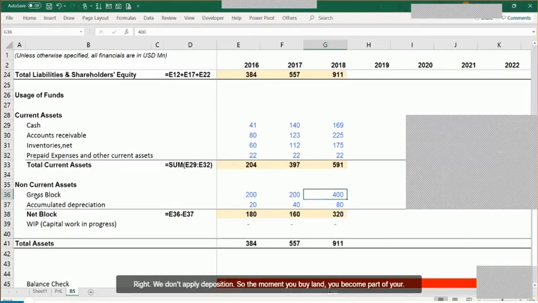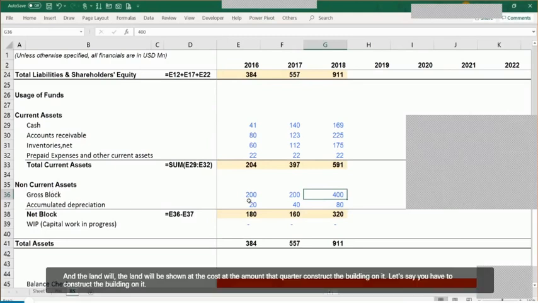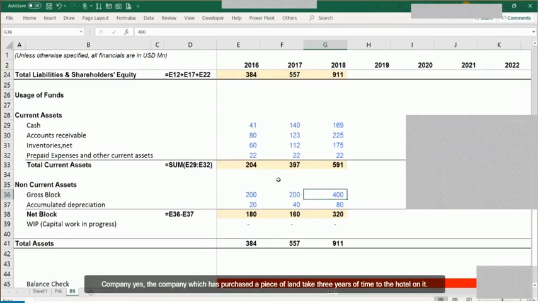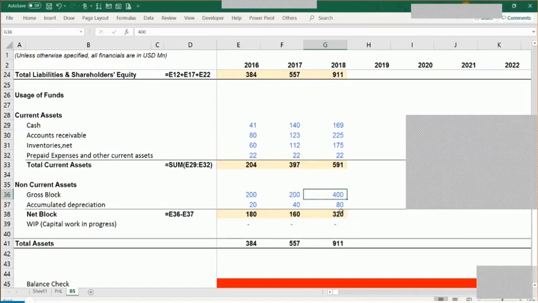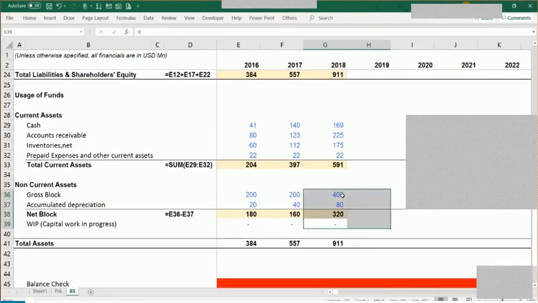So the moment you buy land, it will become part of your non-current assets, and the land will be shown at the cost, the amount at which you bought it. When you construct a building on it, let's say we talk about a hotel company which has purchased a piece of land and it's going to take 3 years to construct the hotel on it. Now, whatever amount we are going to spend on the construction of the hotel will be shown in the capital work in progress. And the moment the hotel construction is completed, you will transfer it from the capital work in progress to the fixed assets component in that case.